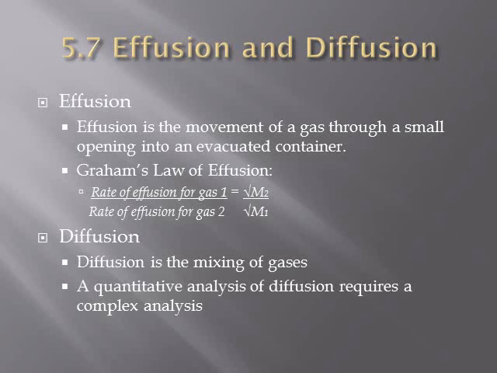Stated in another way, the relative rates of effusion of two gases at the same temperature and pressure are given by the inverse ratio of the square roots of the masses of the gas particles, given by the rate of effusion for gas 1 over the rate of effusion for gas 2 equals the square root of mass 2 over the square root of mass 1.